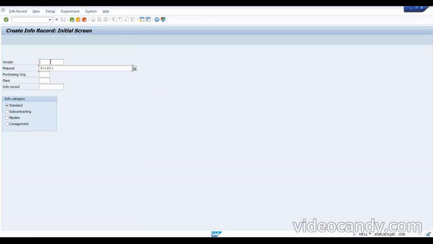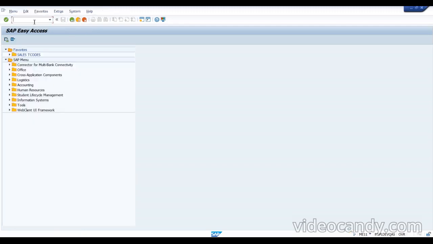For this material, we need to assign the vendor. So I need to assign some vendor and some organization. Like we have the sales organization, they have the purchase organization. So this needs to be maintained, then only the purchasing will happen. Right, enter. And we need to maintain the price over here. It's not maintained by purchasing. I think we have not maintained it. I think we have given the view, I think so.